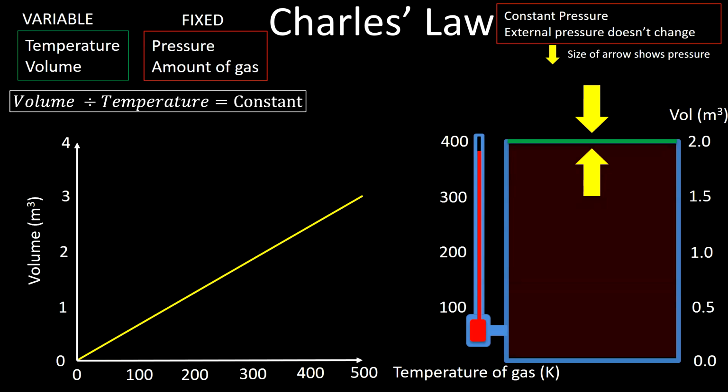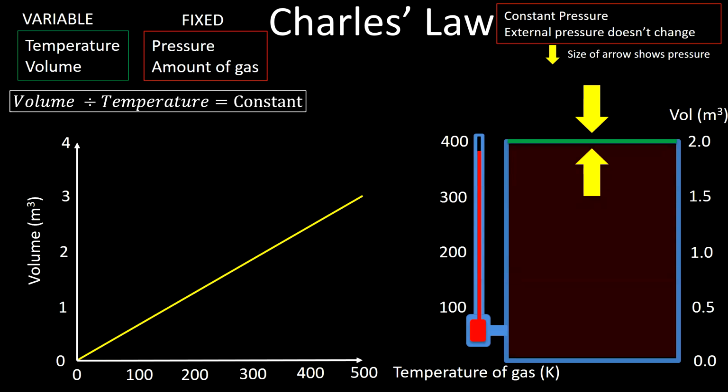This time, as that happens, the molecules inside the container will move slower, and therefore they will hit the inside of the piston less frequently and with less force, and that will reduce the pressure very slightly on the inside of the container. As that happens, the larger external pressure will compress the gas, and that will just increase back again the collision frequency, so that the pressure on the inside stays roughly constant. It's just very slightly less than the external pressure.